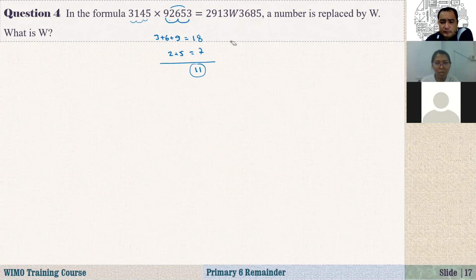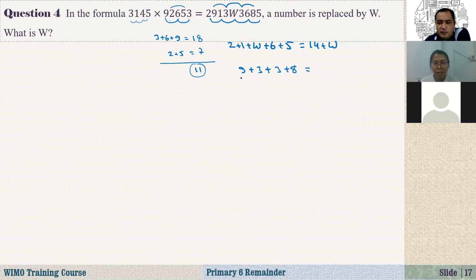So to do this one, odd positions here: 5 plus 6 plus W plus 1 plus 2. Here we have 2 plus 1 plus W plus 6 plus 5. It is 3, 8, 14 plus W. Even positions here: 9, 3, 3, 8. Plus 3 plus 3 plus 3 plus 8, that's equal to 12, 15, 15, 23. Right? 23. And what is their difference? Their difference is W minus, this minus 14 is 9, so W plus 9.